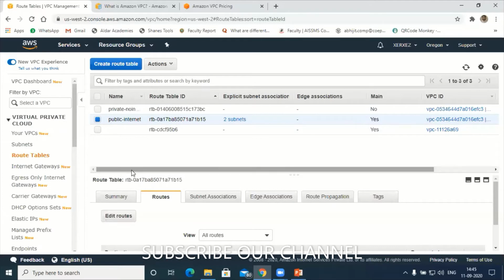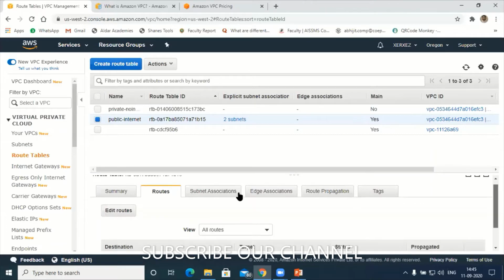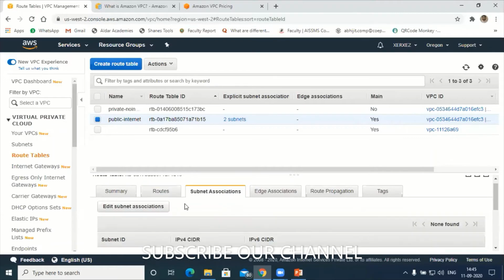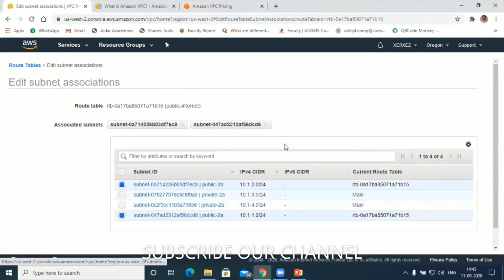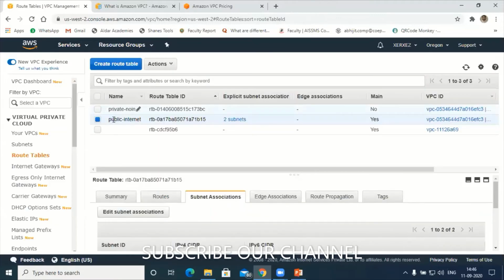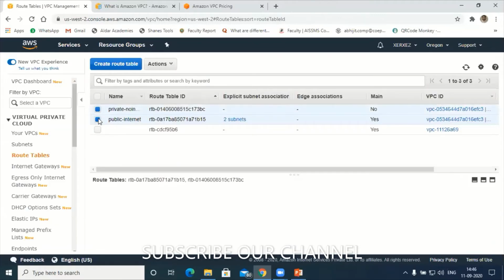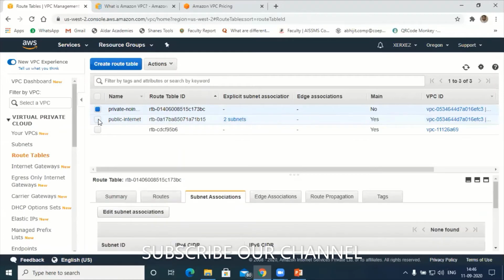Subnet association, go to subnet association. Edit subnet association. Okay, assign the subnet. Now which subnet do I have to assign here? Sir, I think we selected public internet. Are you sure? Sir, route table, I mean. One second. Thank you. Yeah, public. Thank you so much. That should be private. Okay, so private, no internet.